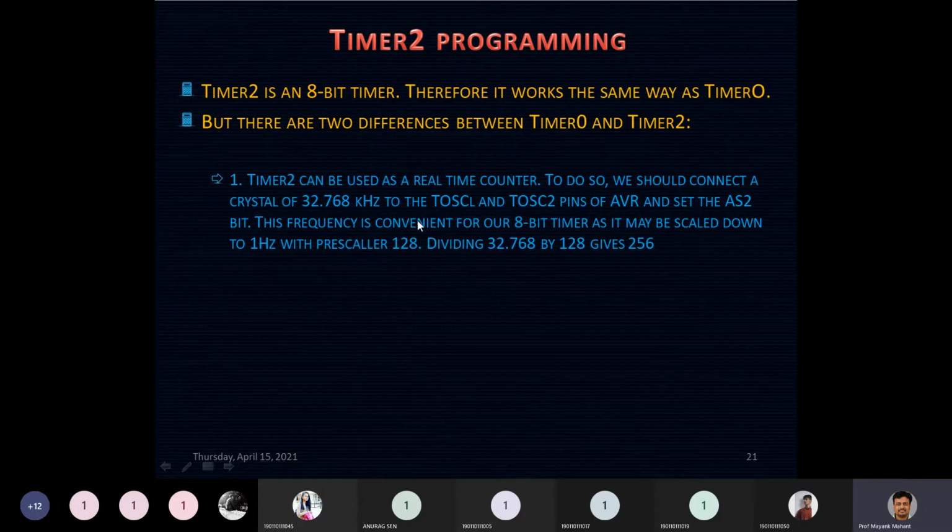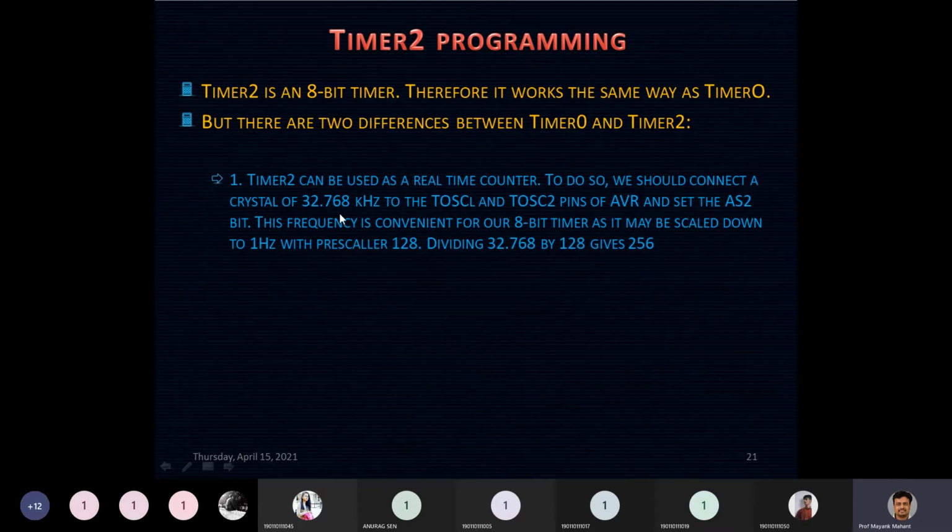If you use a prescaler of 128, you will get this frequency converted to exactly 1 hertz. 1 hertz means your time period is equal to 1 second. So by counting the number of pulses input to your timer, you will be able to count the time.